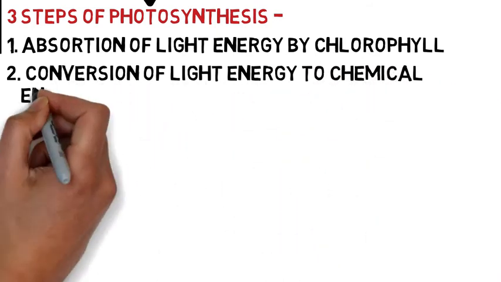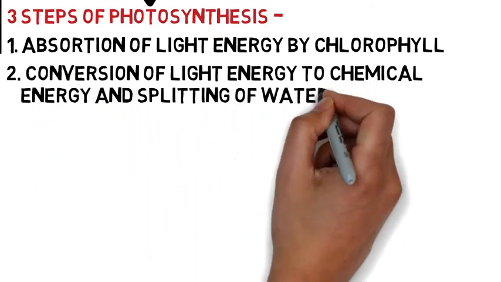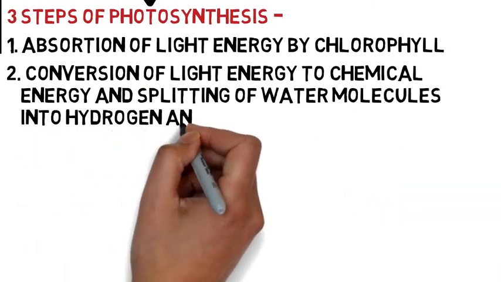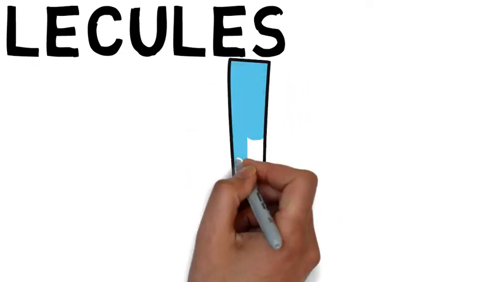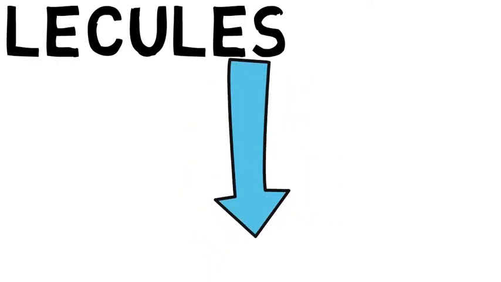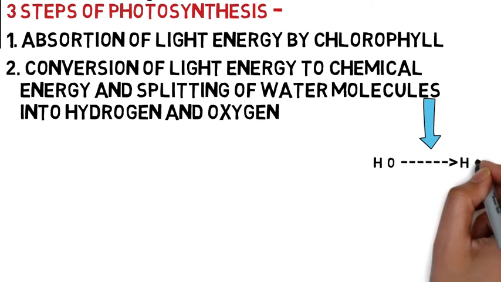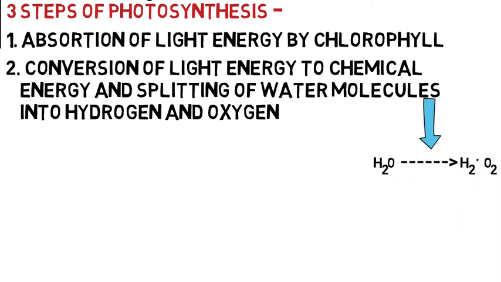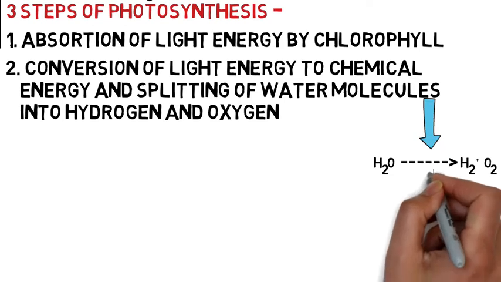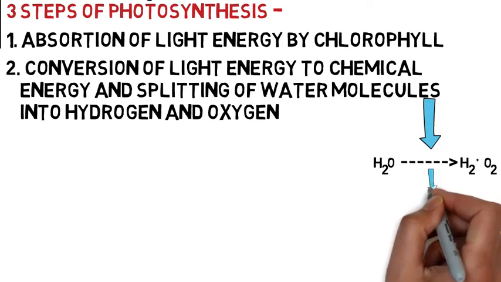The second step is conversion of light energy to chemical energy, and then splitting of water molecules into hydrogen and oxygen. So the H2O molecule will break into H2 molecule and O2 molecule, that is hydrogen and oxygen.